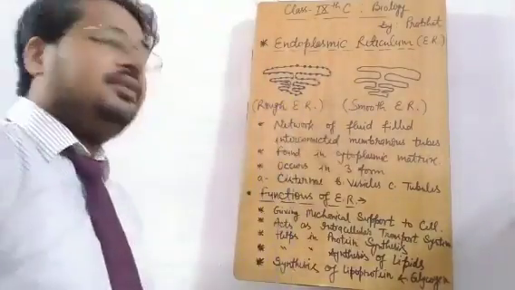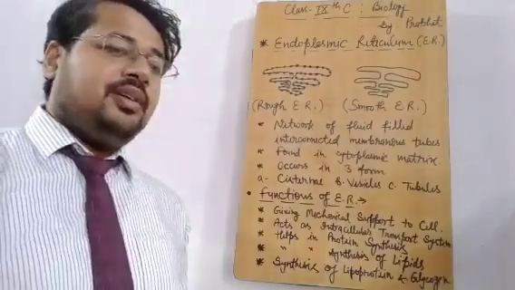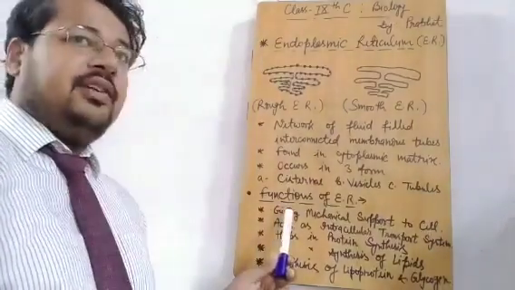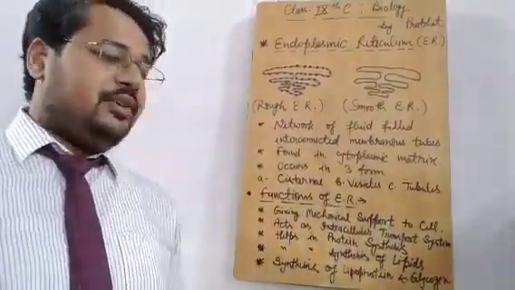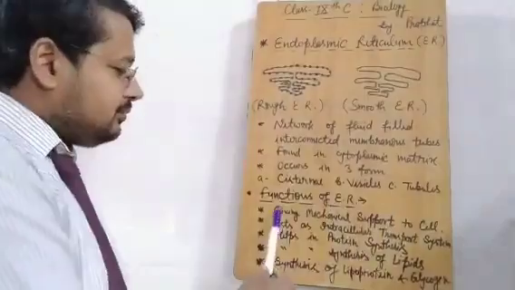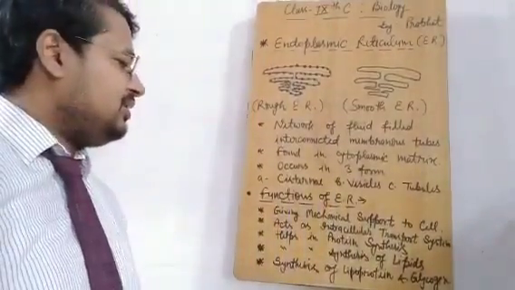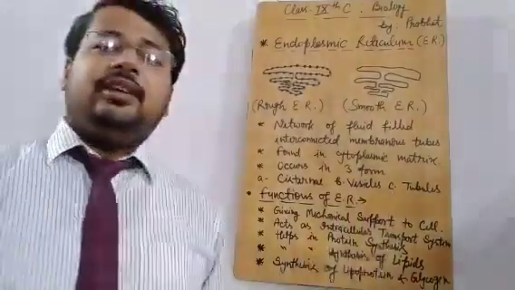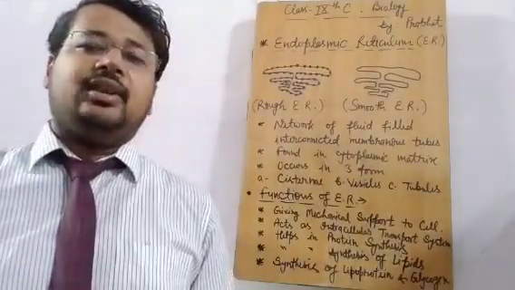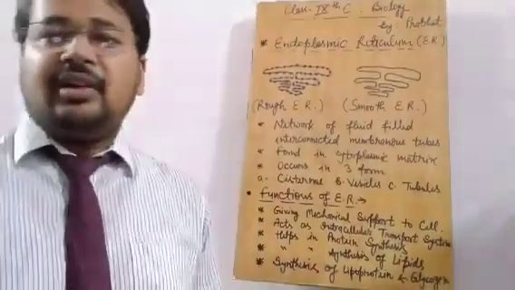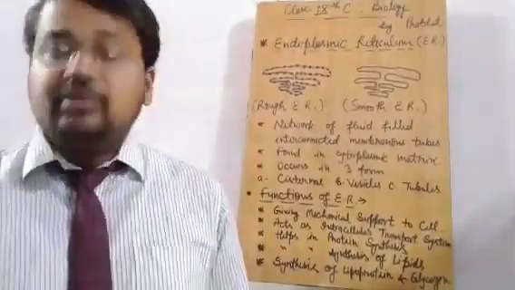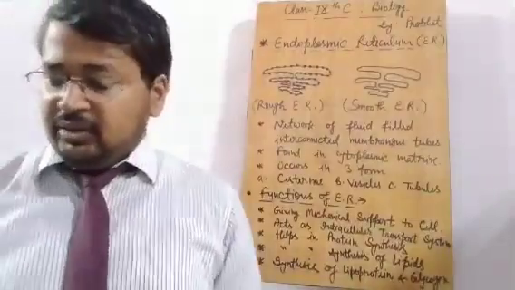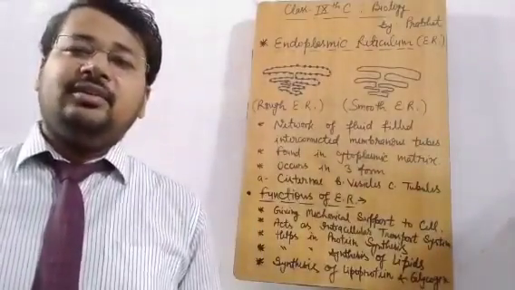Now comes the functions of endoplasmic reticulum. What is the basic function of endoplasmic reticulum? The first one is giving mechanical support to the cell. As I told you in the starting of this discussion, endoplasmic reticulum provides mechanical support to the cell. It acts as an endoskeleton. This is the basic function, as it is mentioned in your book on page number 29. All the students who are having this book, go to page number 29 and find out the functions of